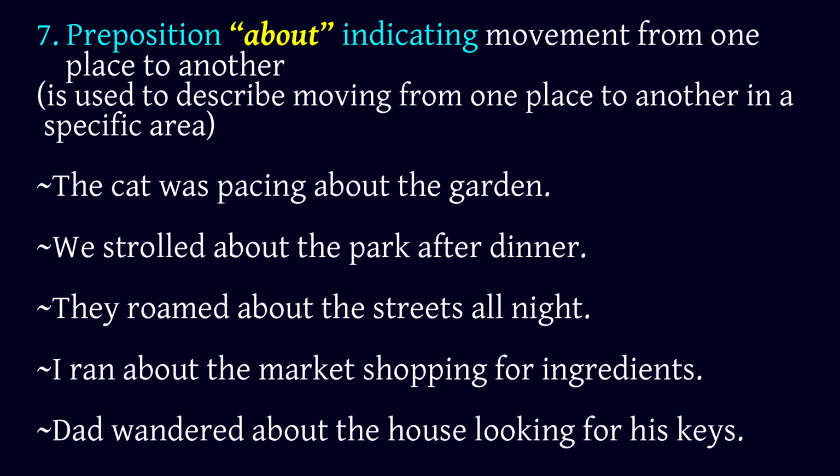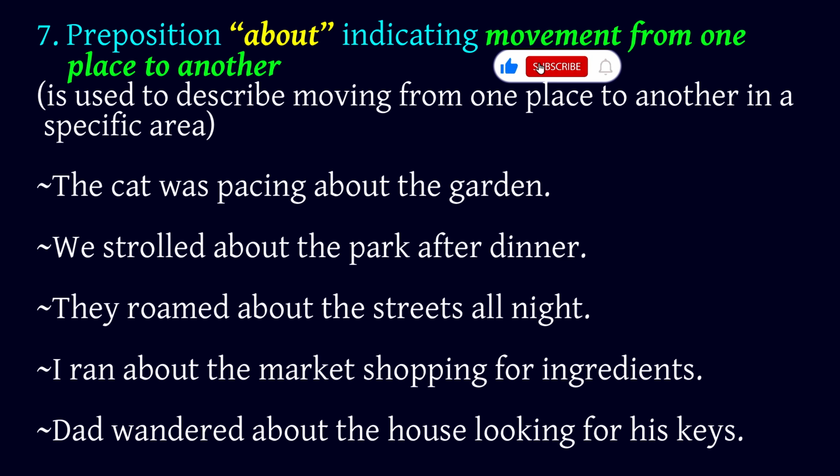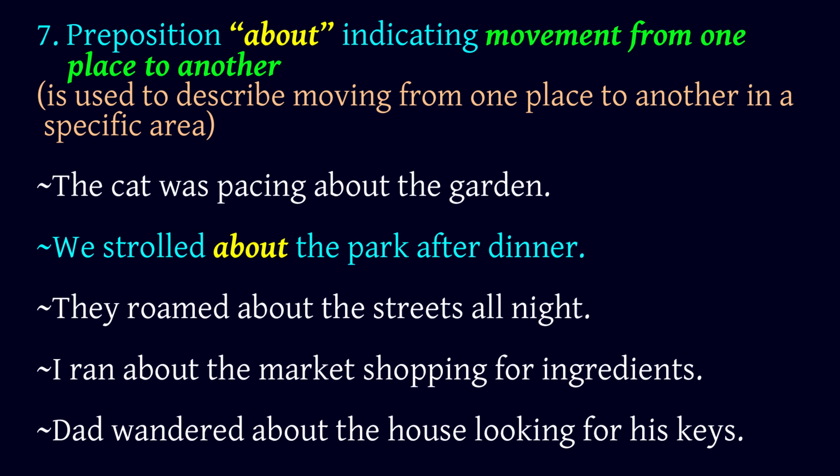7. Preposition about, indicating movement from one place to another, is used to describe moving from one place to another in a specific area. The cat was pacing about the garden. We strolled about the park after dinner.